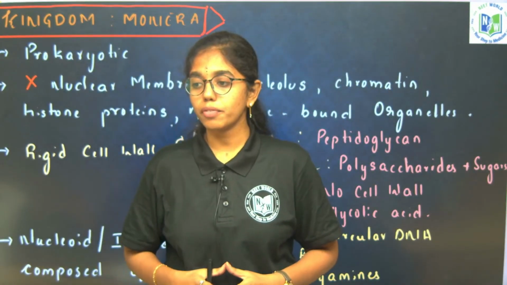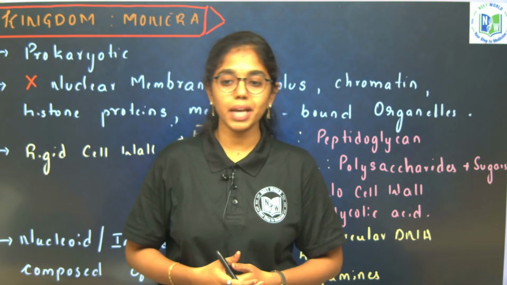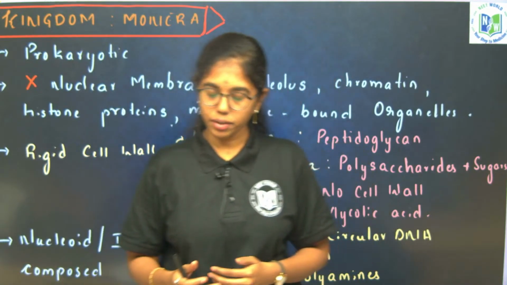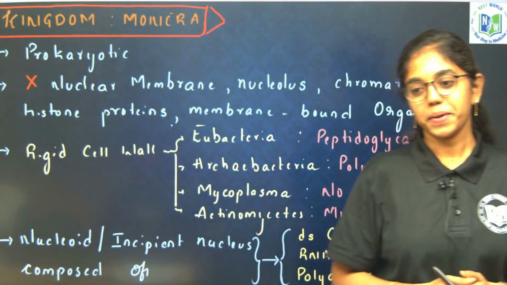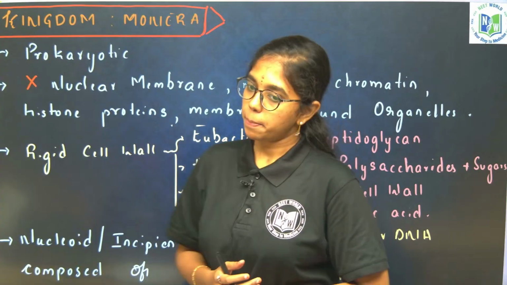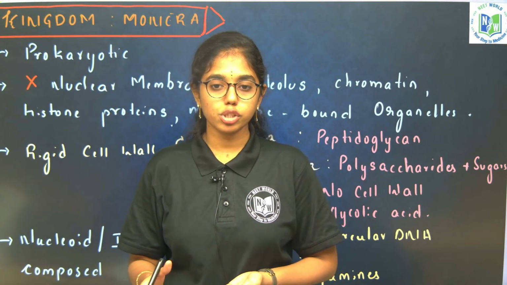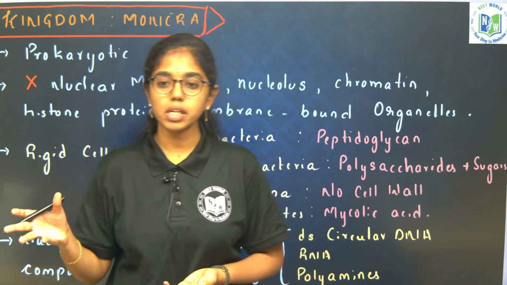The 3 kingdom system of classification is introduced by Ernst Haeckel. What is the new kingdom he has introduced? Protista. The 4 kingdom system of classification is given by Copeland. What is the new kingdom he has introduced? Monera. The 5 kingdom system is by R.H. Whittaker. The new kingdom introduced in the 5 kingdom system is fungi.